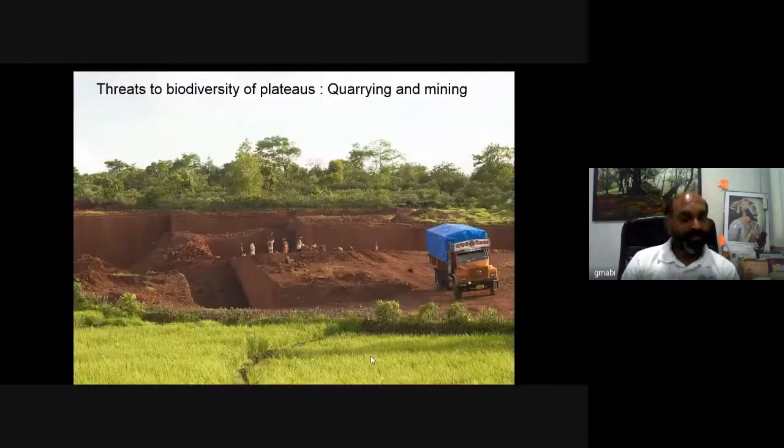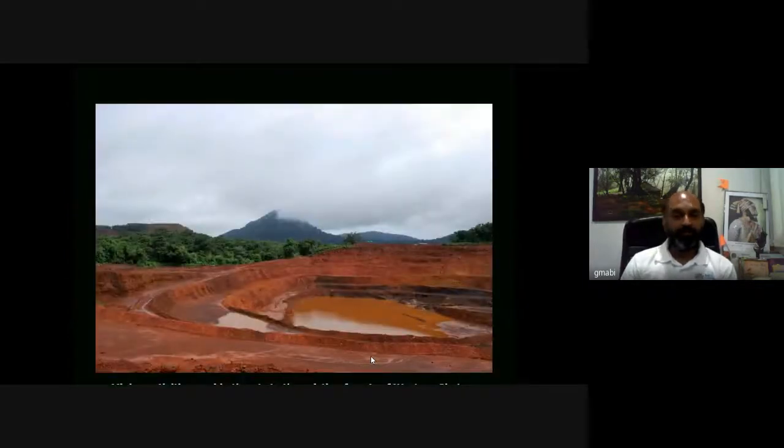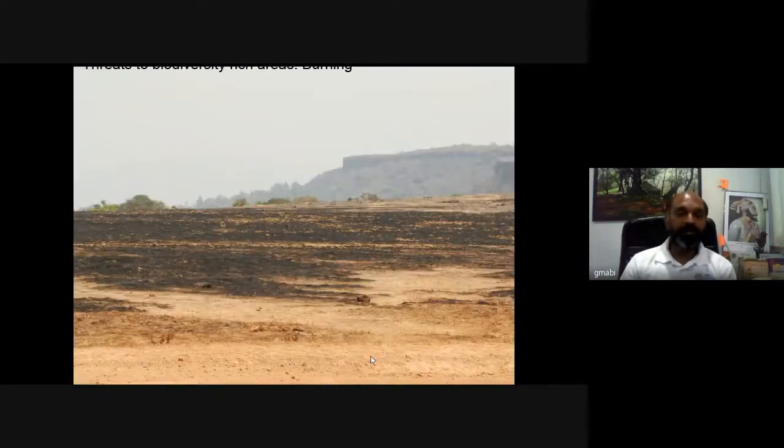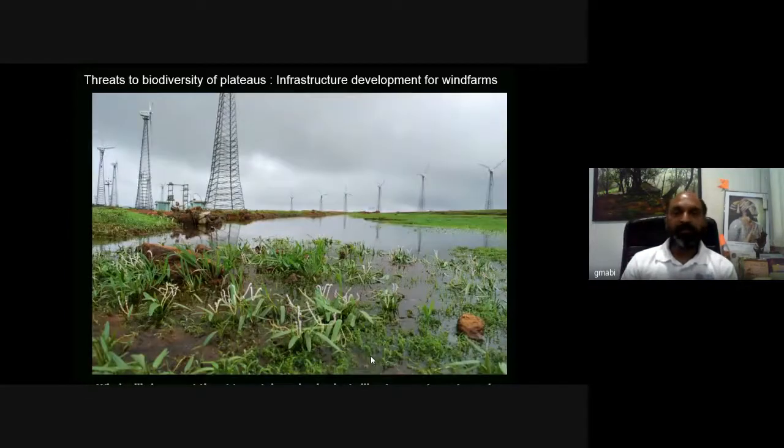But there are a number of threats to the heritage, like quarry activities, which can totally destroy the local vegetation and the biota therein. Intense burning of habitat is again a biggest threat to the local biota. Then windmills, again a very important threat to important species. Like you can see Aponogeton satarensis, one of the critically endangered species over here, and windmills are the biggest threat to such species.